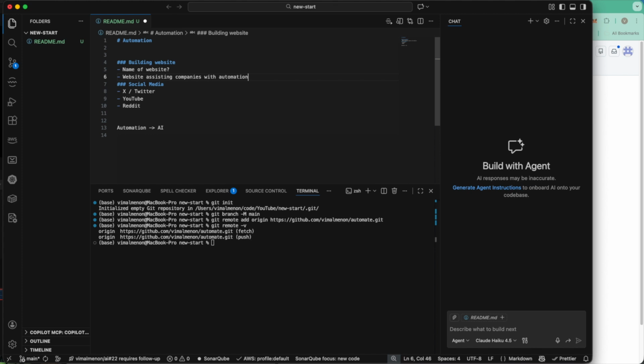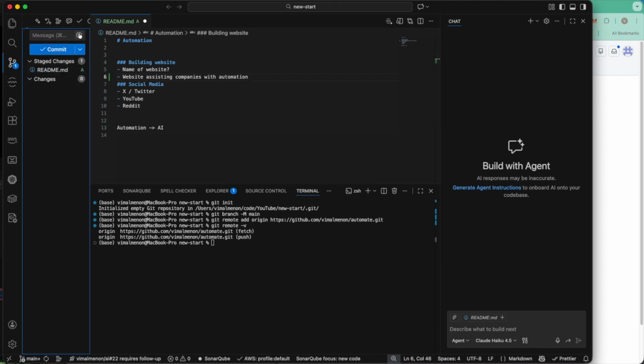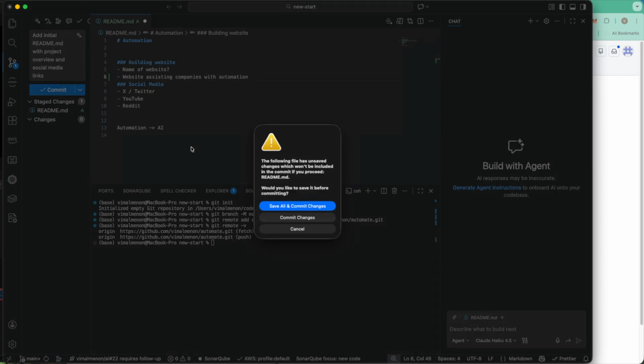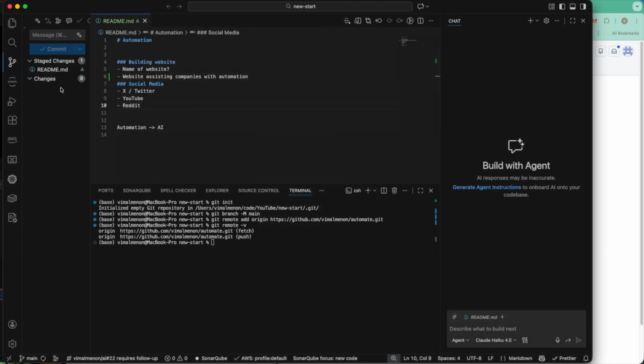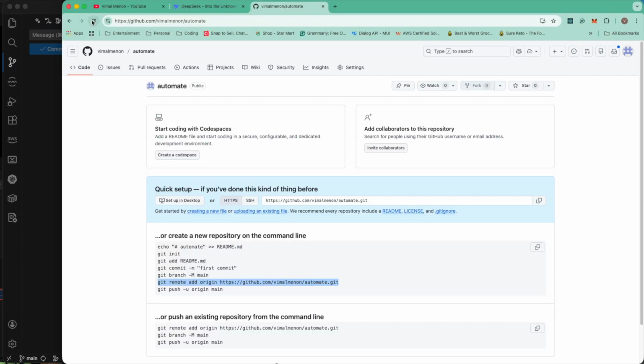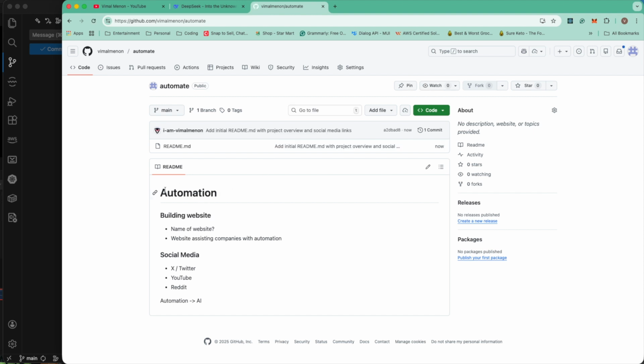So what I'll do is I'll push this. Let's see how it goes. I'll try to push this thing here to my repo. Okay, this is not saved. Let me cancel this. Let me save it and let me push again. Okay, so we have pushed the main branch now, and we could see what we have mentioned is out here.